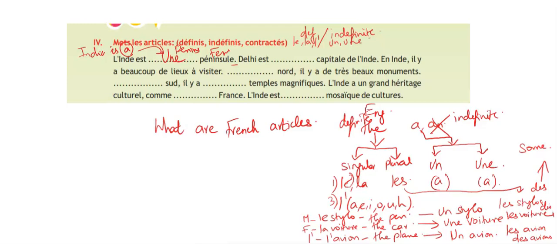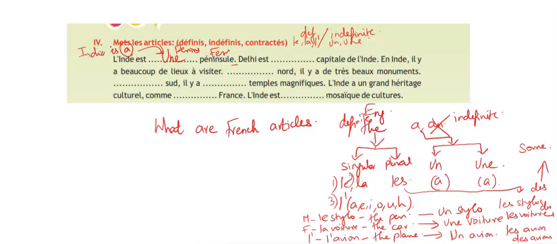So when you think in English, you can think of it as "Delhi is the capital of India." Here it is very clear that most of the time we take English as a reference language, but sometimes we also have to think only in the French way. I will let you know what things we have to think in the French way and what things we have to think in the English way. Here we have to use the English way.